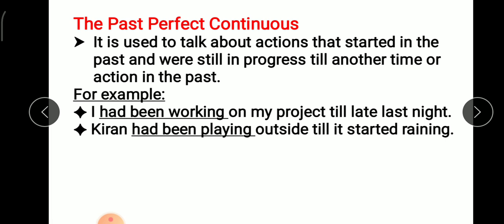For example, I had been working on my project till late last night. Kiran had been playing outside till it started raining. So one action is had been playing. The action was going on in the past and it was for a long period of time till another action started. Till another action means till it started raining. So started raining is another action. So the one action was going on for a long period of time till the other action started.